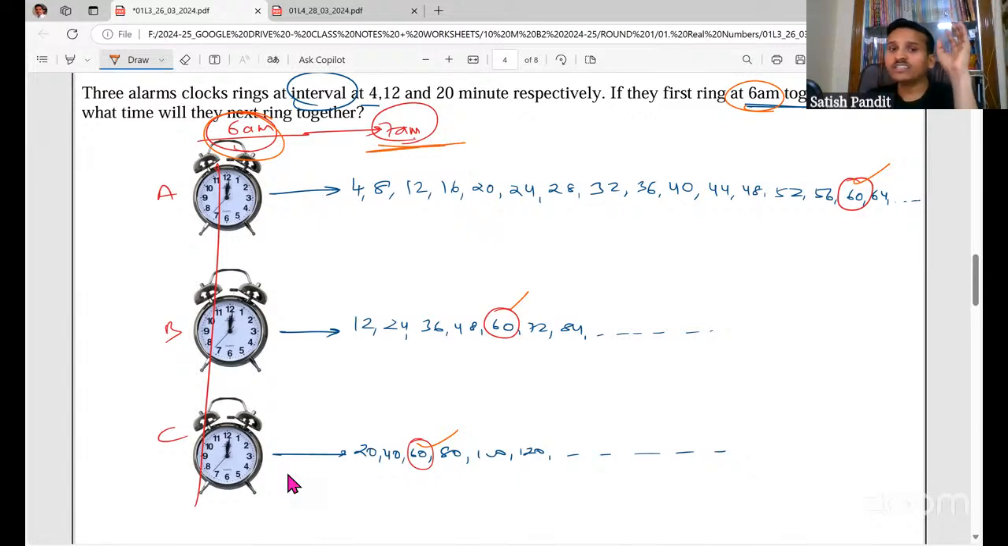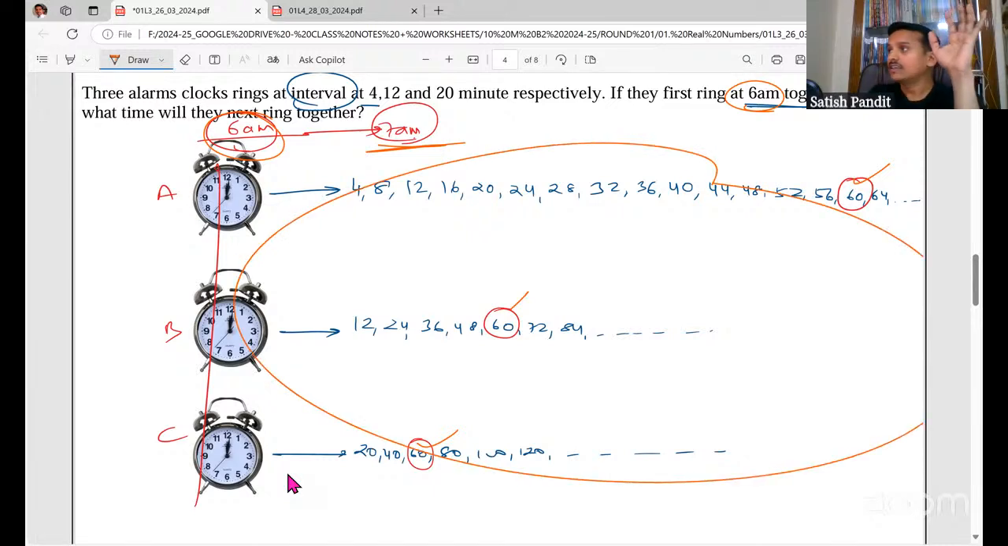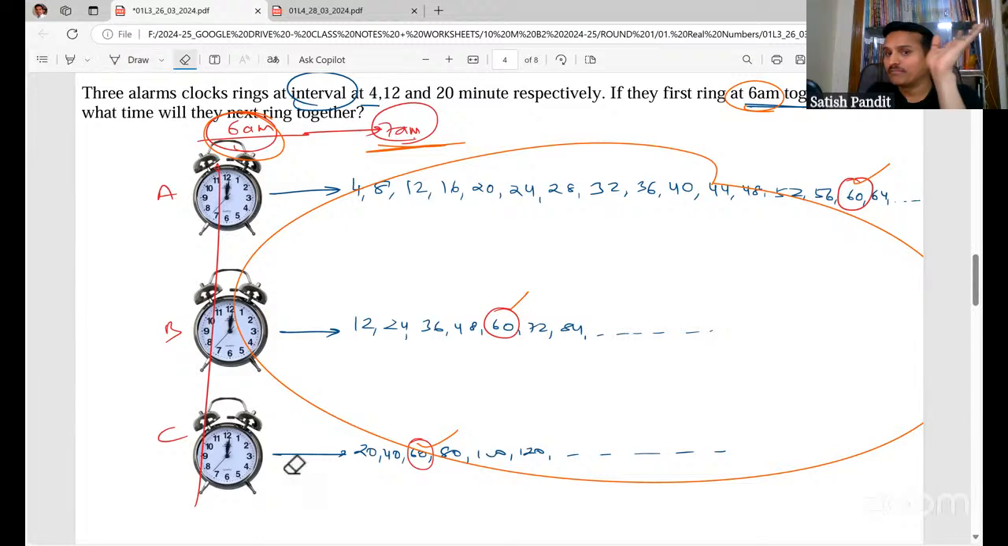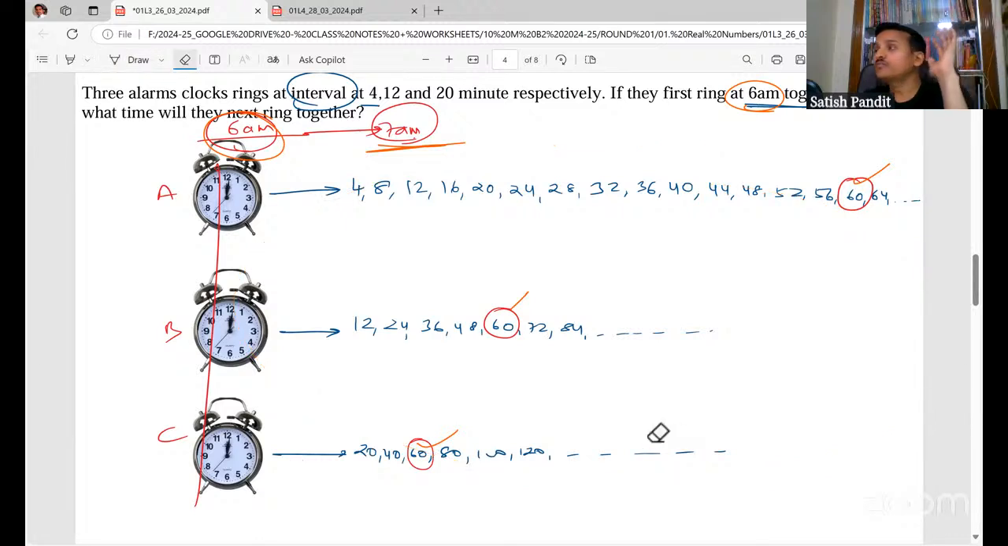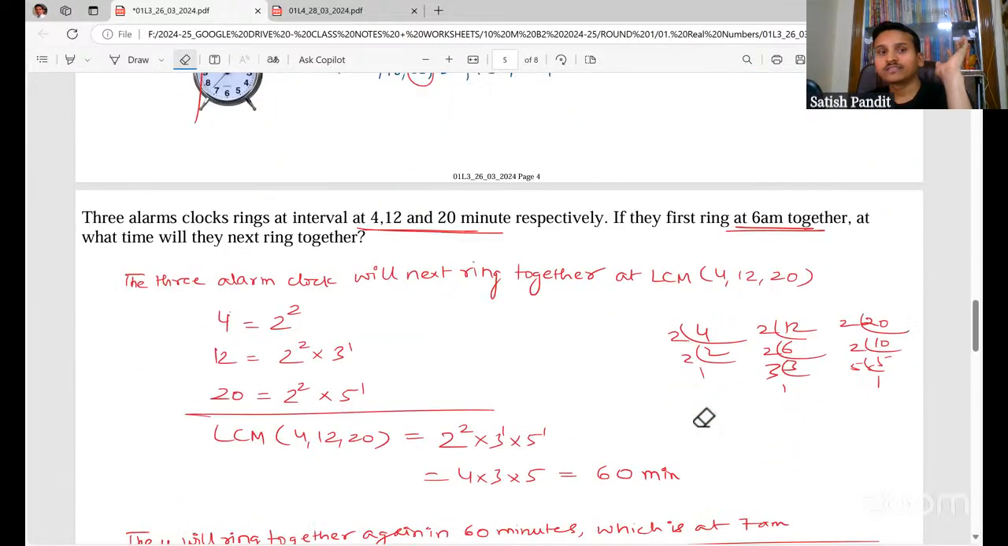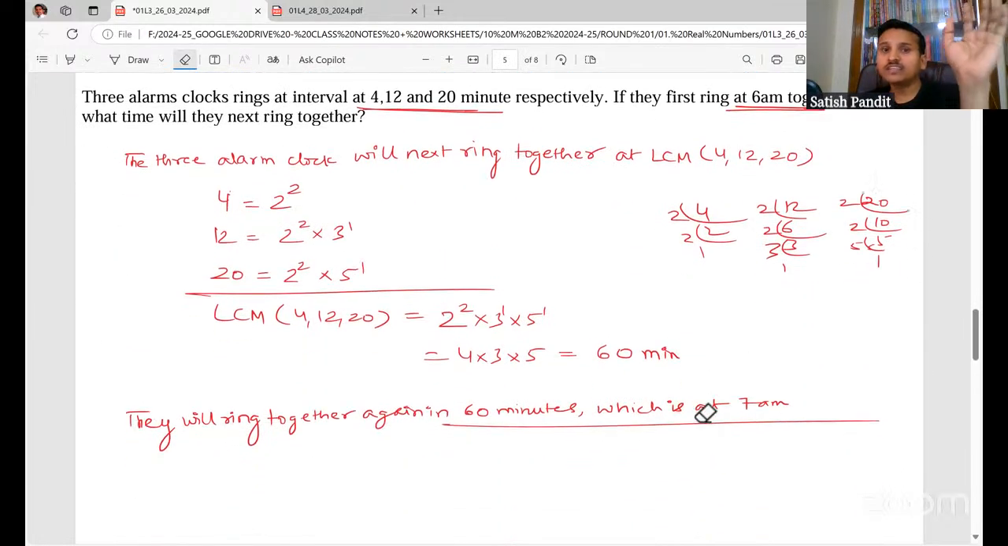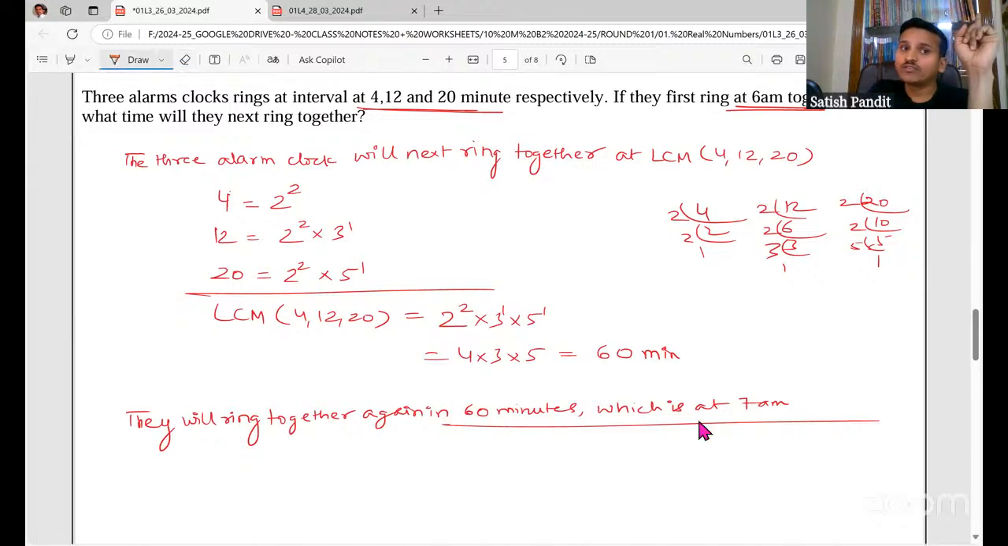This is a technique I have used to explain the concept, but you should not write all these things in the exam. In the exam, you have to follow the prime factorization technique. You have to write only like this. For this introduction, you have half a mark. Please remember this in the board exam.